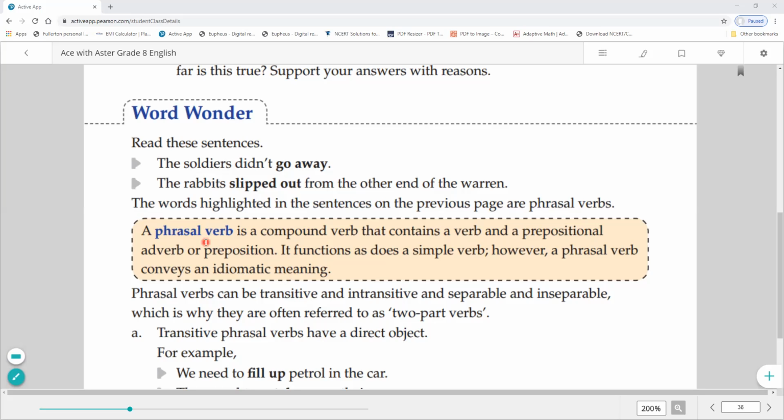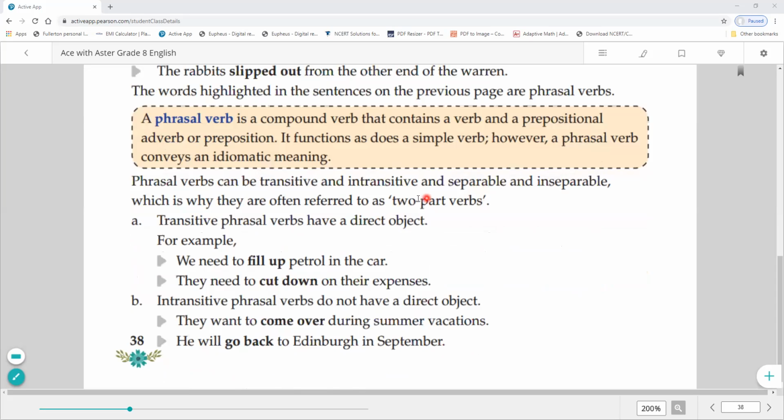A phrasal verb can be transitive and intransitive. There are two kinds of verb, transitive or intransitive. So it can be transitive and intransitive, and separable and inseparable also. Which is why they are often referred to as two-part verbs. In other words, we can say two-part verb in place of phrasal verb.